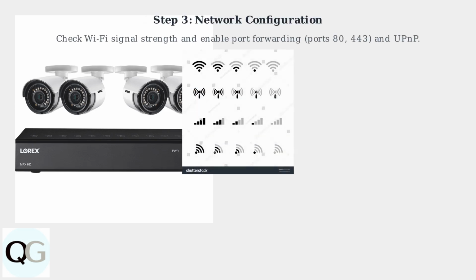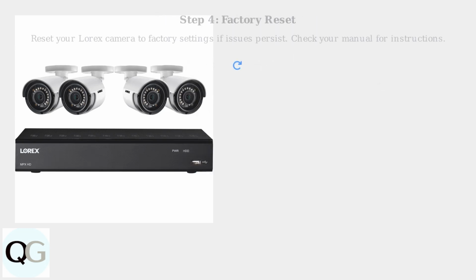For network configuration, check your Wi-Fi signal strength and reduce interference. Enable port forwarding for ports 80 and 443, and ensure UPnP is enabled in your router settings. If the problem continues, perform a factory reset on your Lorex camera. Refer to your camera's manual, as this will erase custom configurations but can clear persistent errors.